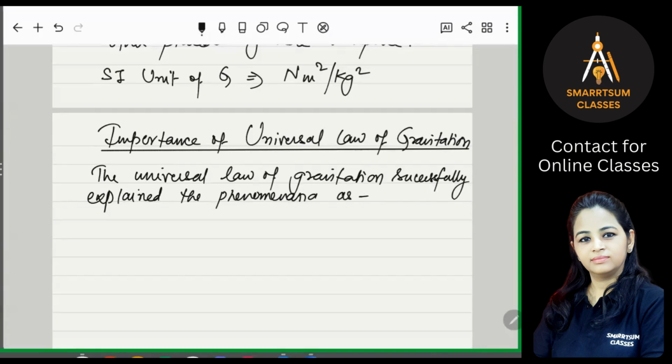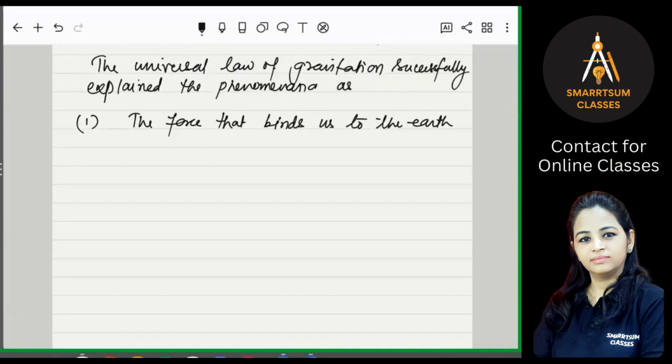First is the force that binds us to the earth, right? So we are bound to earth, yes or no? There is some force which is binding us on earth. This phenomenon is explained by the universal law of gravitation. So it explains that there is some force which is binding us towards the earth.